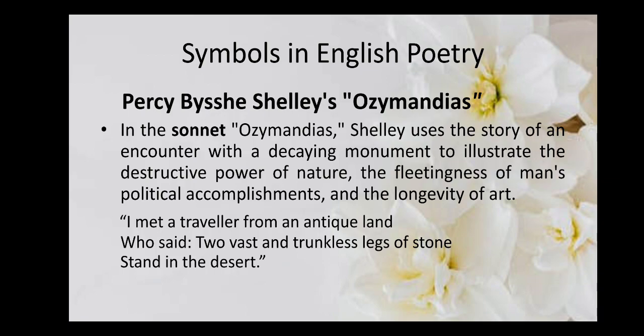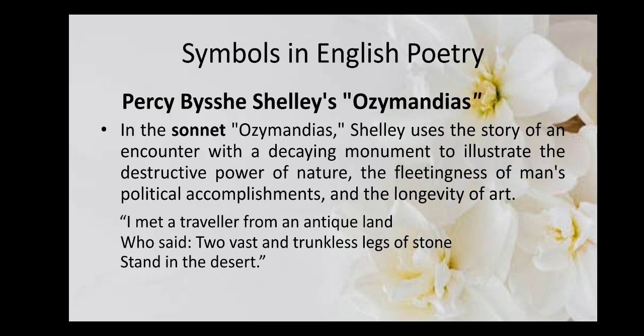Now when we look at the very popular examples of symbols in English poetry, we have P.B. Shelley's poem Ozymandias, a sonnet in which Shelley uses the story of an encounter with the decaying monument of Ozymandias to illustrate the philosophy about the destructive power of nature, the fleetingness of man's political accomplishments, and the longevity of art.